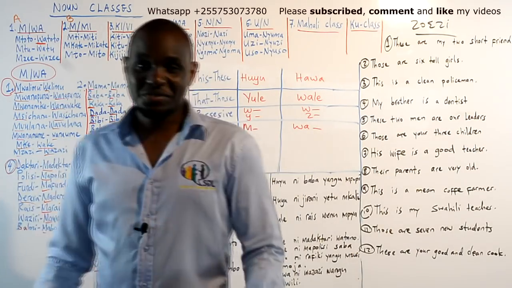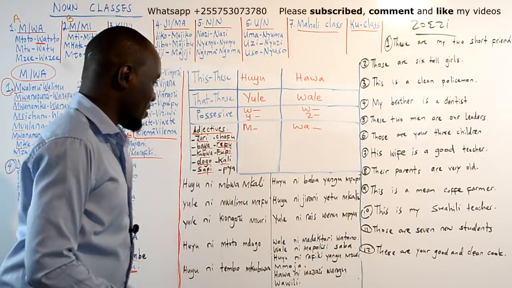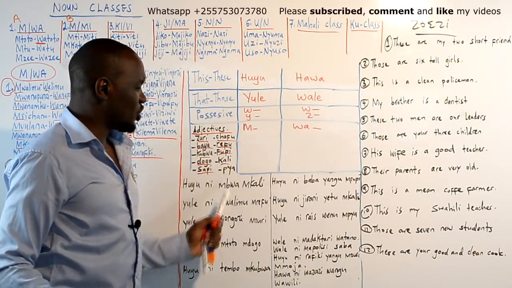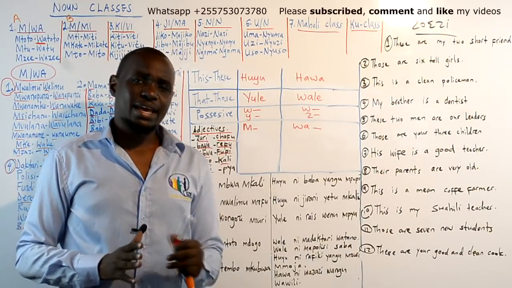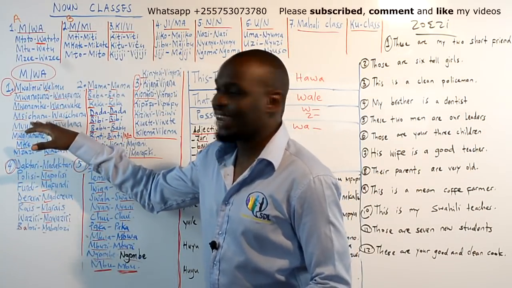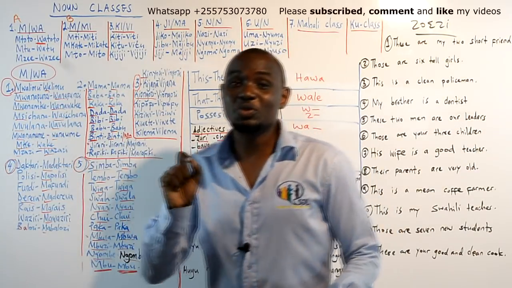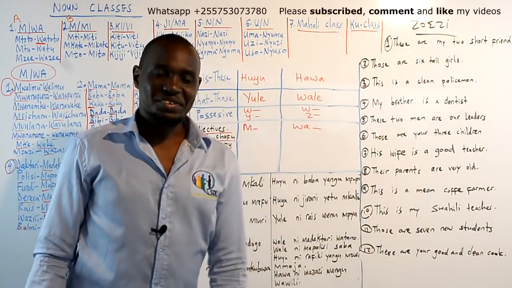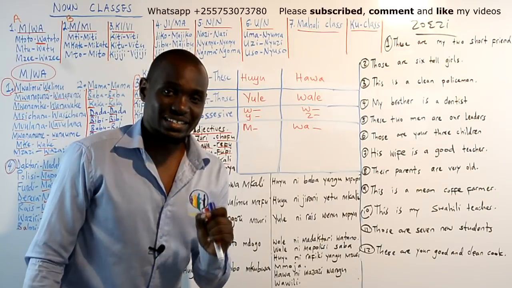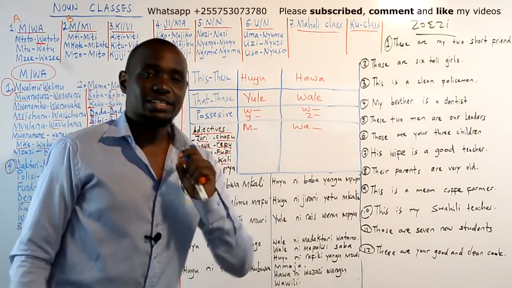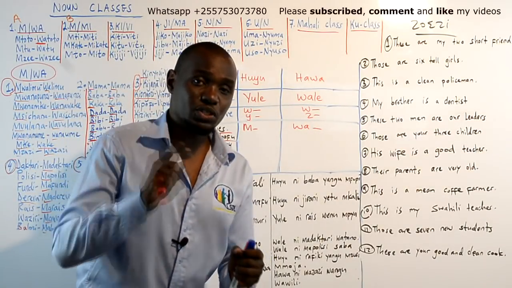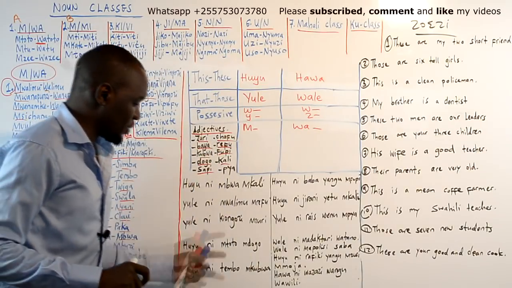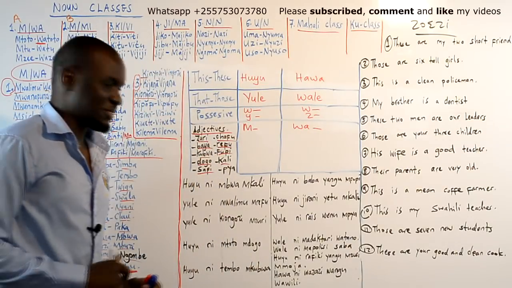You see that? Do you understand? Okay. I hope you're enjoying it. So for these adjectives, every time we want to say maybe a good girl, you say msichana mzuri. Do you see that? Did you understand that? So now let me give you a simple exercise. Pause the video and write me the meaning of these words, and then play it to see if you got them right.